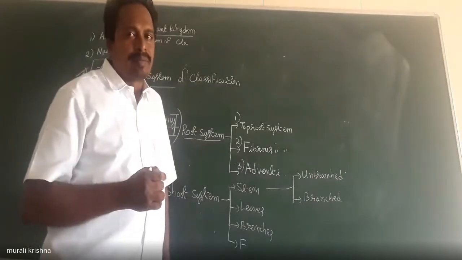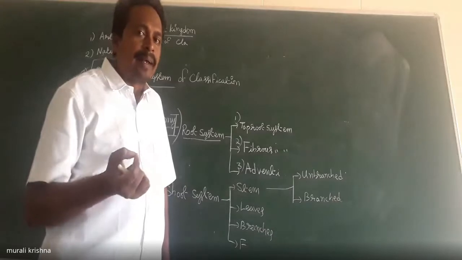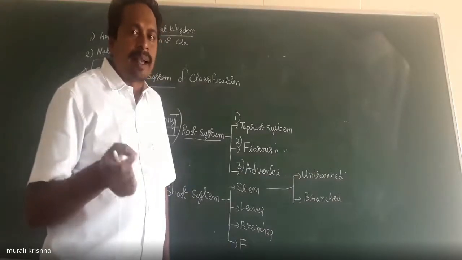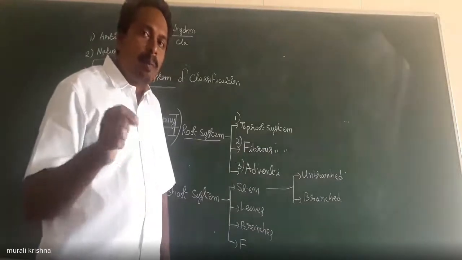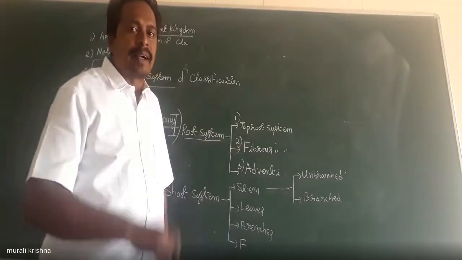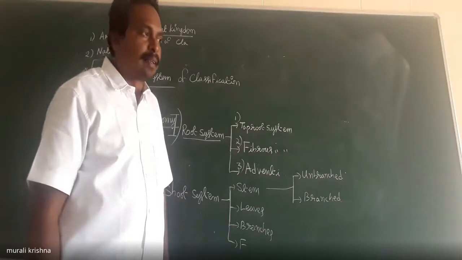Taxonomy is a Greek word. Taxonomy means the systematic arrangement of the plants based on the characters. Is it clear?